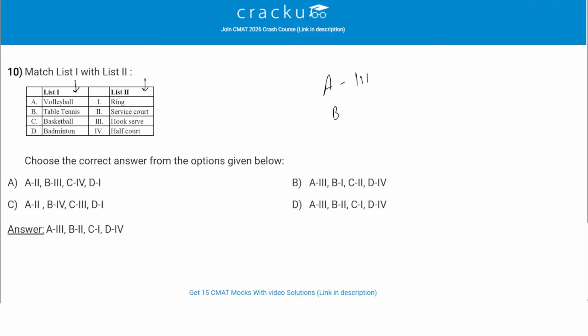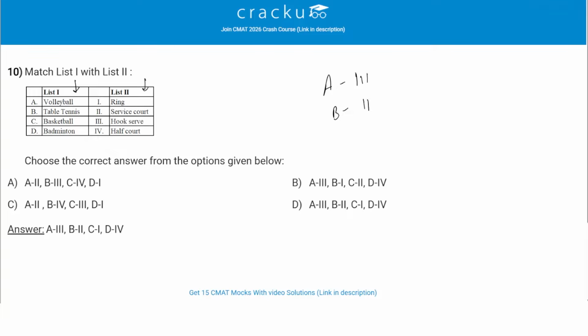Then we have B, which is table tennis. So table tennis is linked with service court. The service court is a crucial element in table tennis used to dictate the direction of the serve in doubles play. A legal serve must land first on the server's half of the table, then diagonally on the receiver's court. So this is service court.